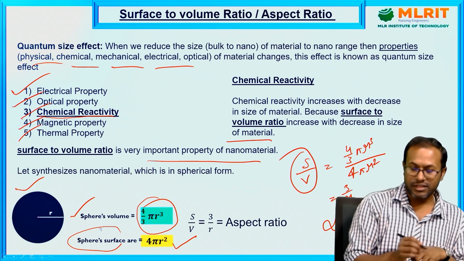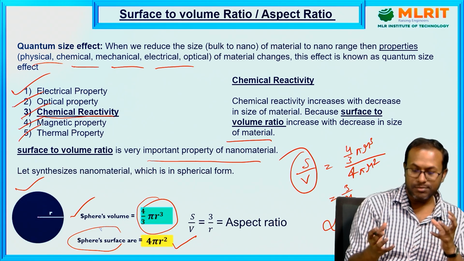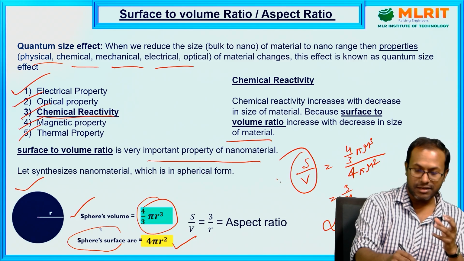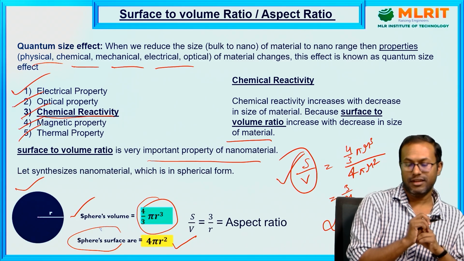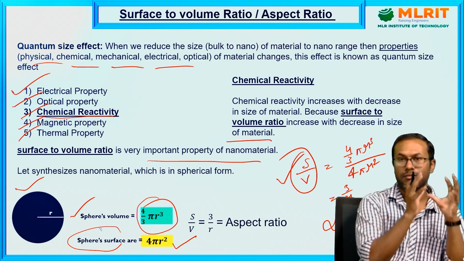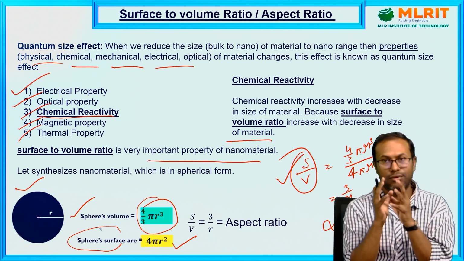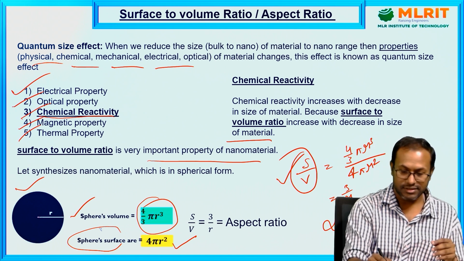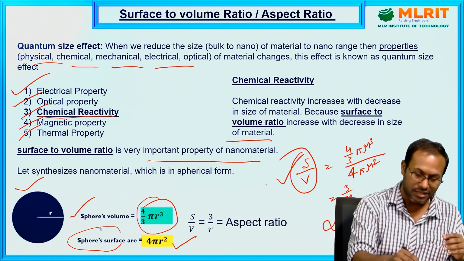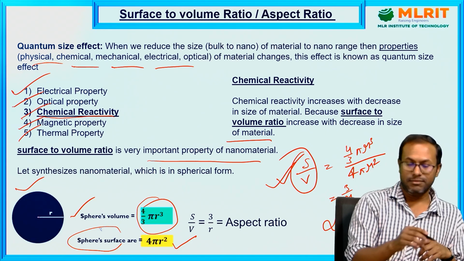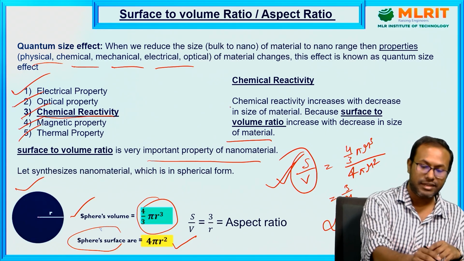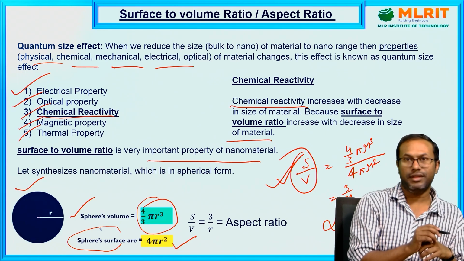This means if the size of the particles is reduced, the surface to volume ratio will increase. So if we go from bulk to nano, the radius will decrease and the surface by volume ratio will increase. If the surface by volume ratio increases, the chemical reactivity, or reaction rate, will increase.